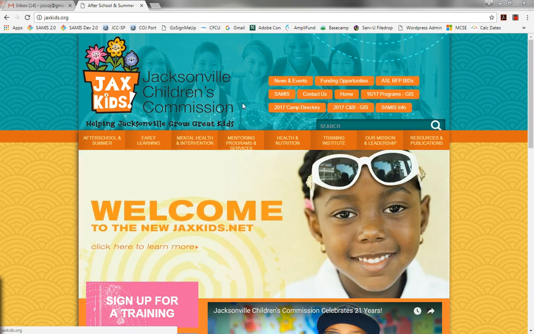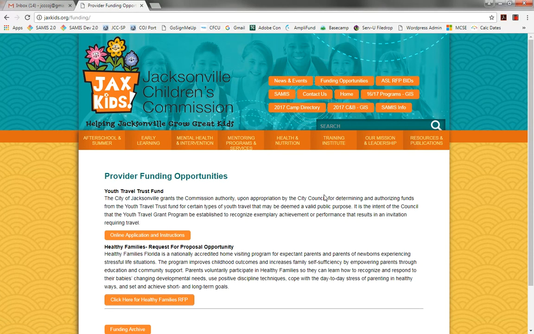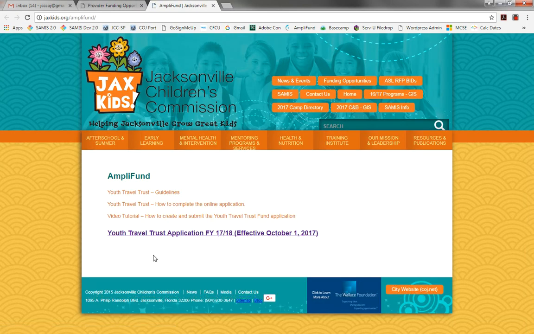I'm on the website now and I go to the Funding Opportunities button at the top center. Once I've clicked that, I see the Youth Travel Trust Fund section, online application and instructions. I click that option and that takes me to the page where we have some information, including the link to the application. We've got some guidelines, some other information on completing the application. So let's go straight to the application, and I click that link.